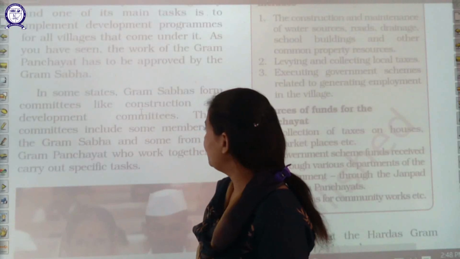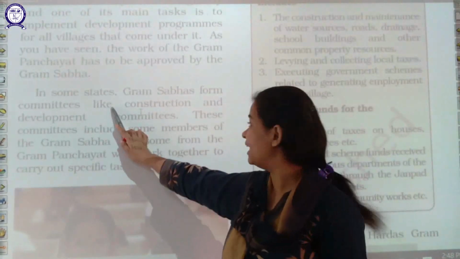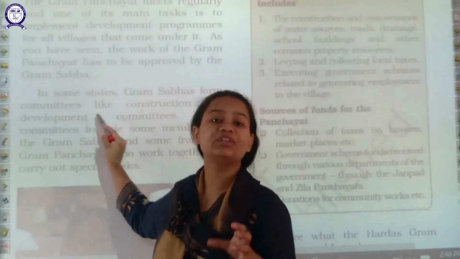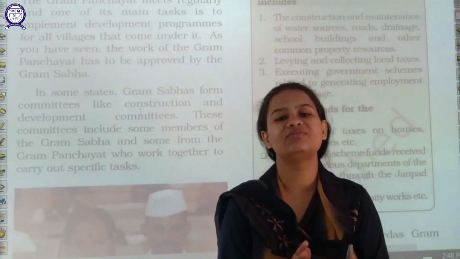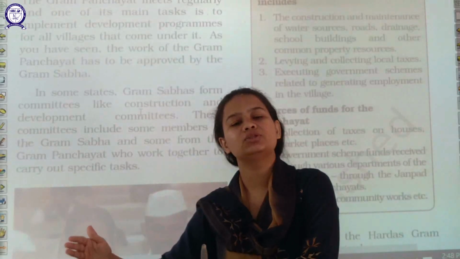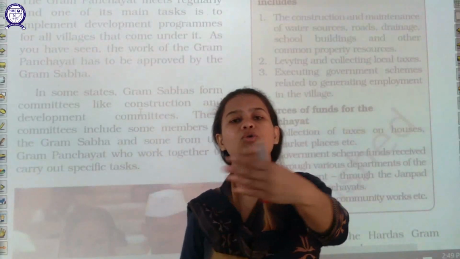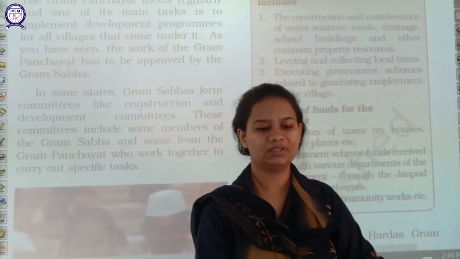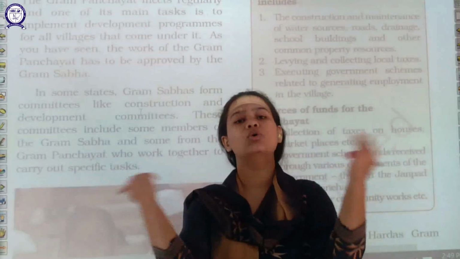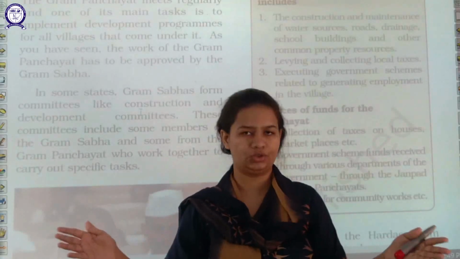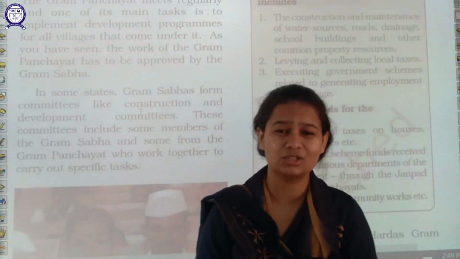Now what happens in different states is that Gram Sabhas have different committees. What do they do? The Gram Sabha forms different committees, so that the members of each committee look after a particular issue, and the whole work is divided into different chunks and all the problems can be easily sorted out.